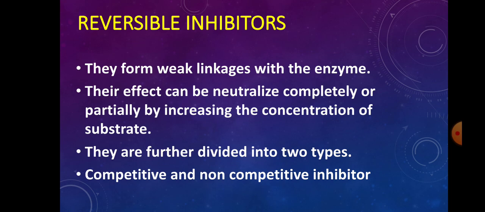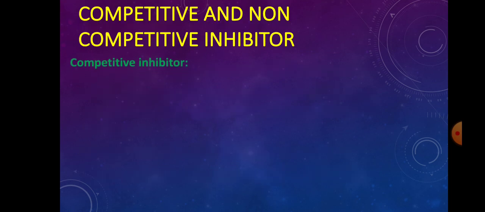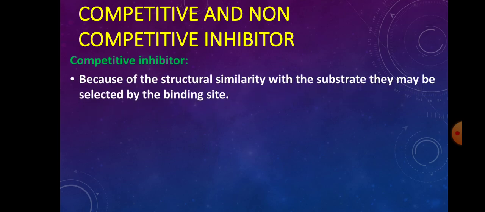Reversible inhibitors are further divided into two types: competitive reversible inhibitors and non-competitive reversible inhibitors. Competitive inhibitors are the inhibitors which compete with the substrate for their placement in the active site.